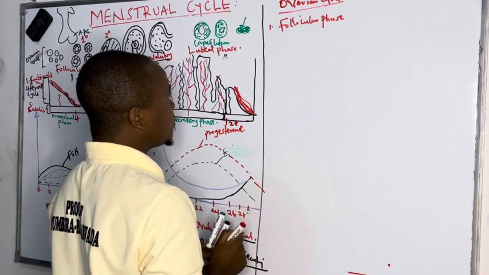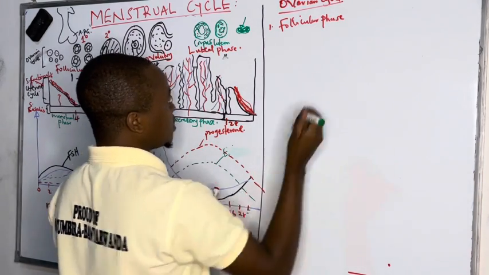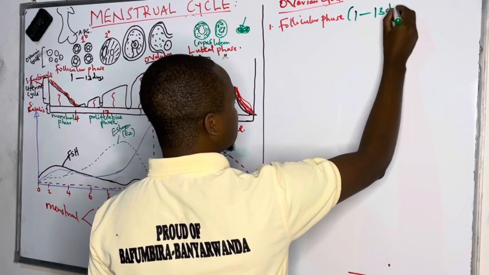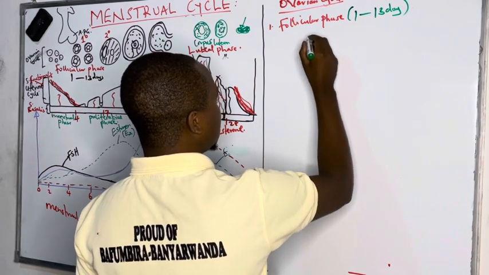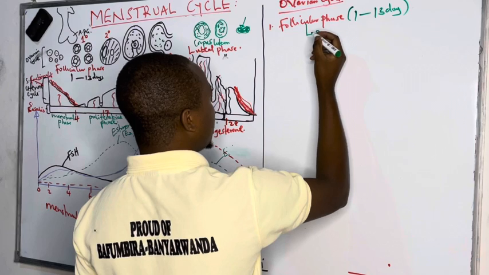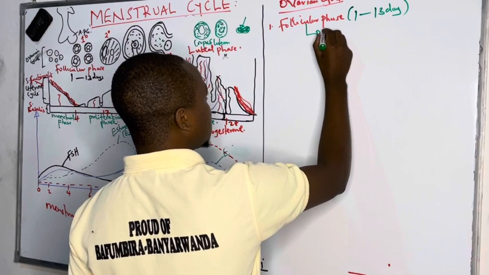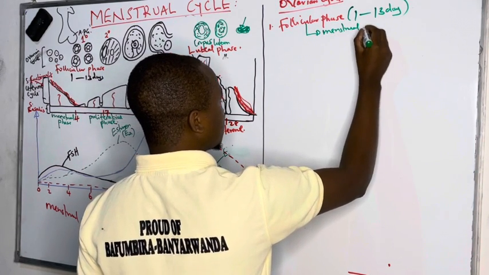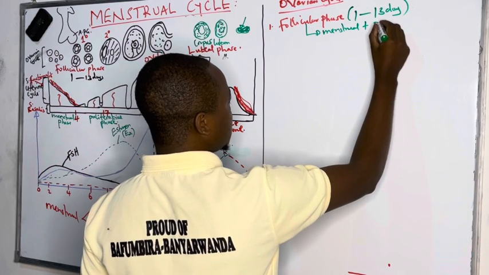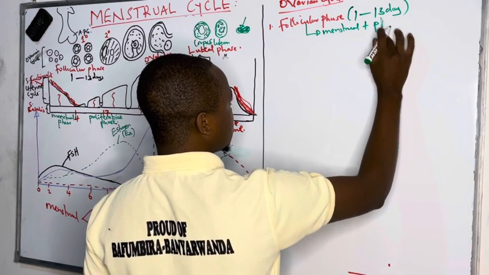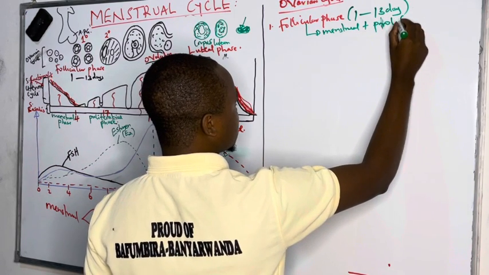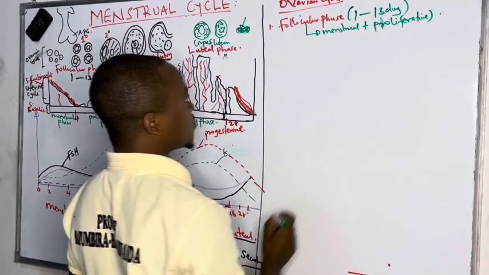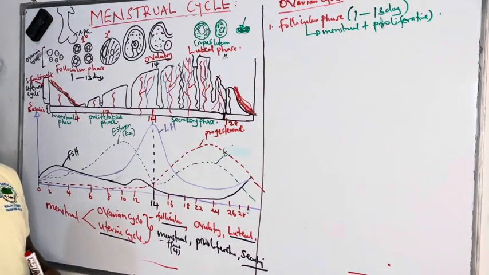This follicular phase starts from day 1 up to day 13. In the uterus, it coincides with the menstrual plus proliferative phases.